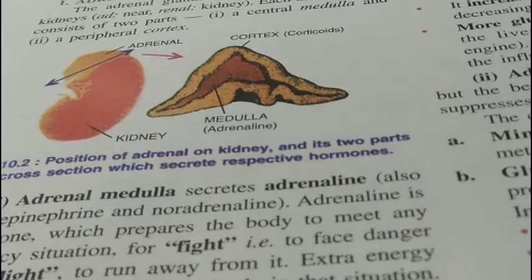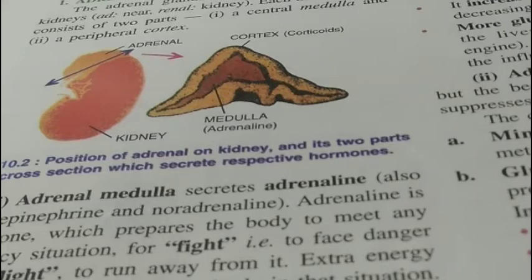Symptoms of Addison's disease are loss of energy, loss of weight, skin pigmentation, low blood sugar level, sensitivity to cold and pain, nausea, increased susceptibility to infections, etc. Whereas increased secretion of cortisone can cause Cushing's syndrome. The symptoms of Cushing's syndrome are obesity, high blood sugar level, weakness, salt and water retention in the body,